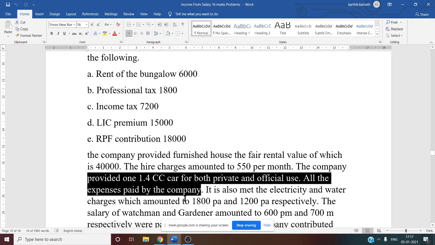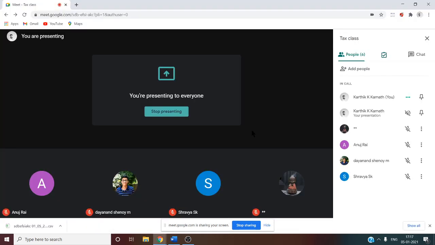So what is the statutory limit amount here? Can you tell me the statutory limit amount? 1,800. 1,800 is our statutory limit when the car is a small car, the owner is the employer, and expenses are met by the employer. And it is 2,400 if the car is a big car, the owner is the employer and expenses are met by the employer.